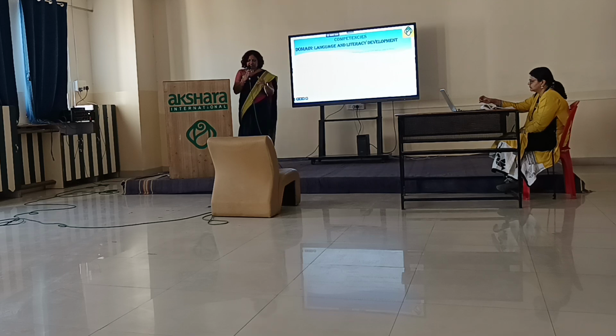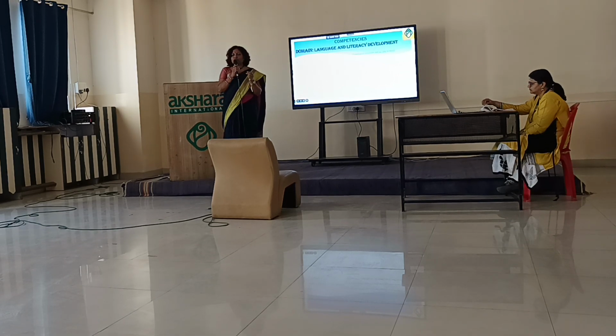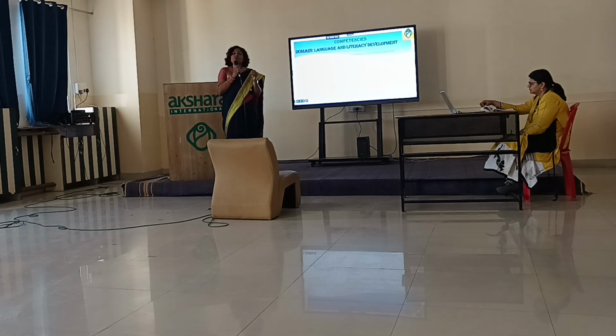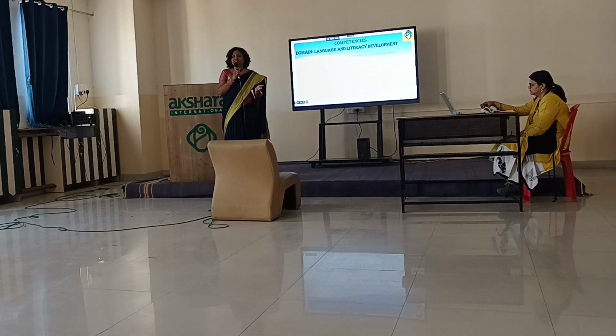See, we have 2 categories for language learning. For Marathi and Hindi, we have basic and the regular curriculum, correct? Some students who have not at all learned Marathi, when they come to our school for grade 1, have not learned it in their previous schools at senior KG level, right?